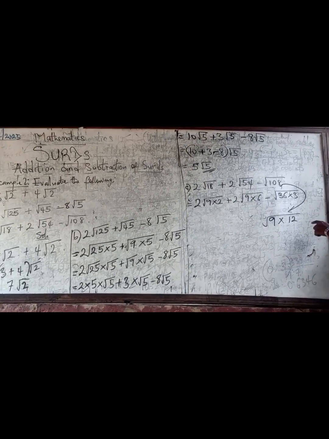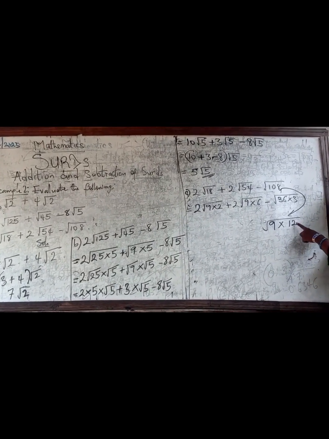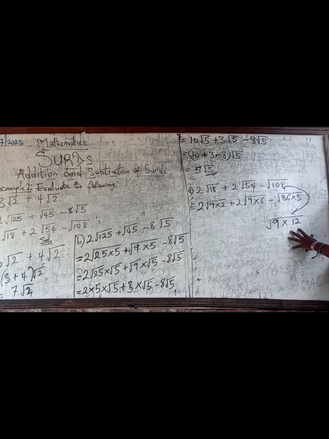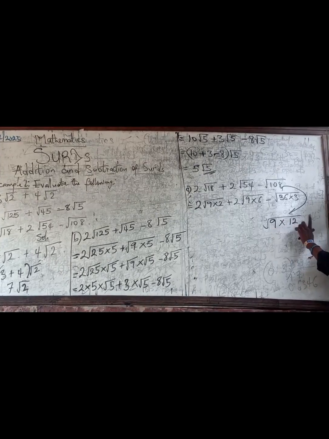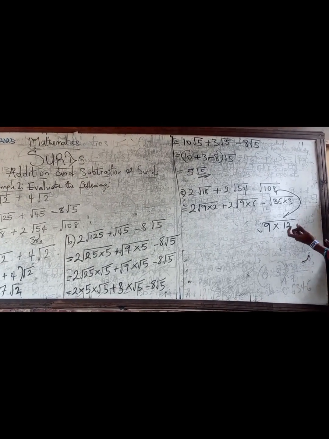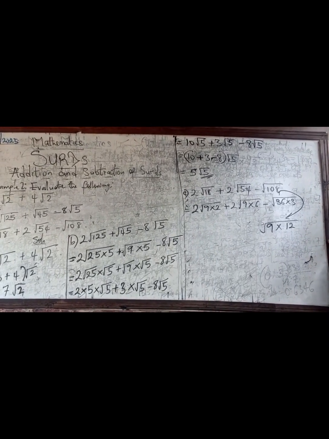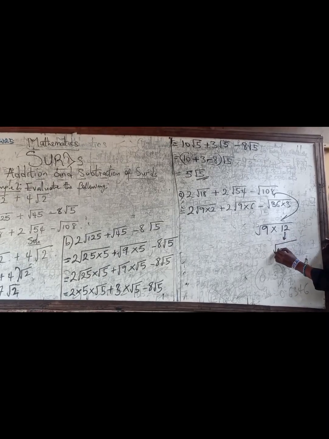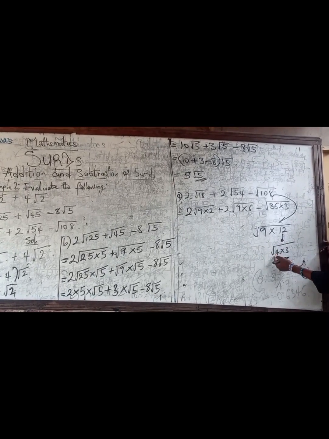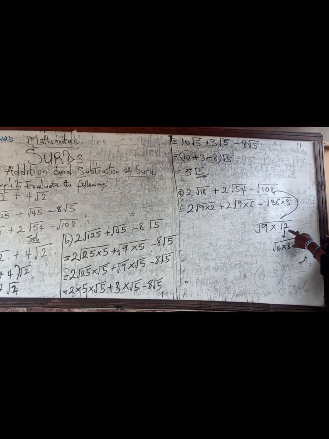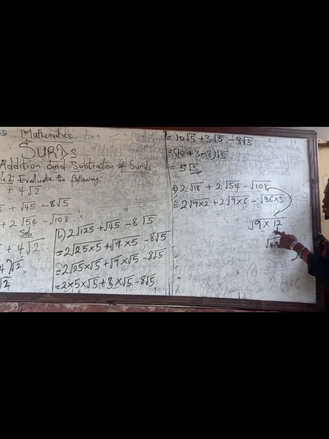It's because 12 can also be simplified further. 9 is a perfect square, no doubt, but in 12 you have 4 times 3. So this simply means you have a perfect square that is a factor of 12. So you would not want to get something like this.